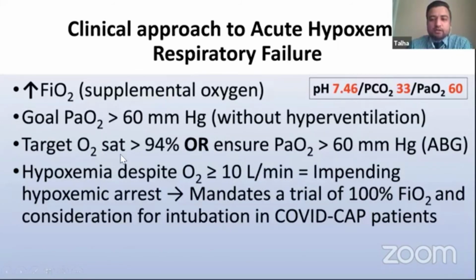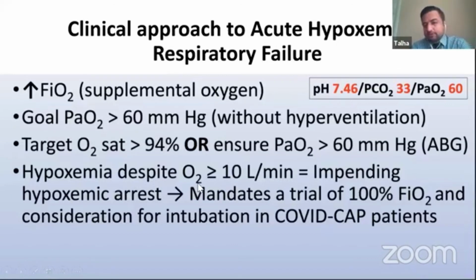We should always target an oxygen saturation greater than 94%. That's the most safe thing to do if we don't have blood gas available, if we don't have an ABG available. But if we have ABGs available, then we should target a PO2 of greater than 60 millimeters of mercury.